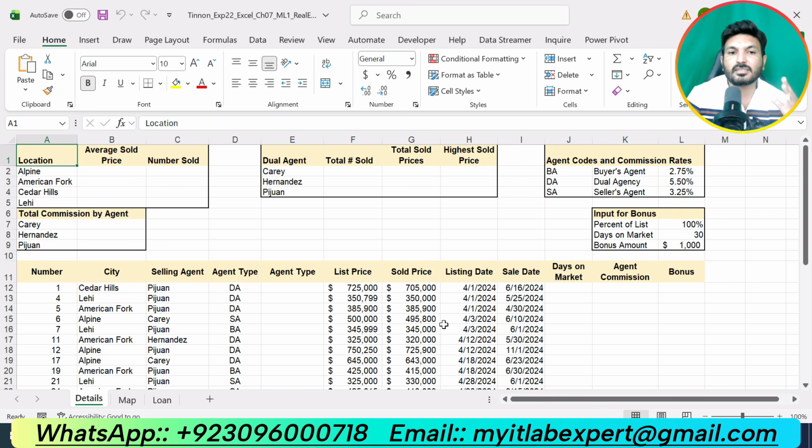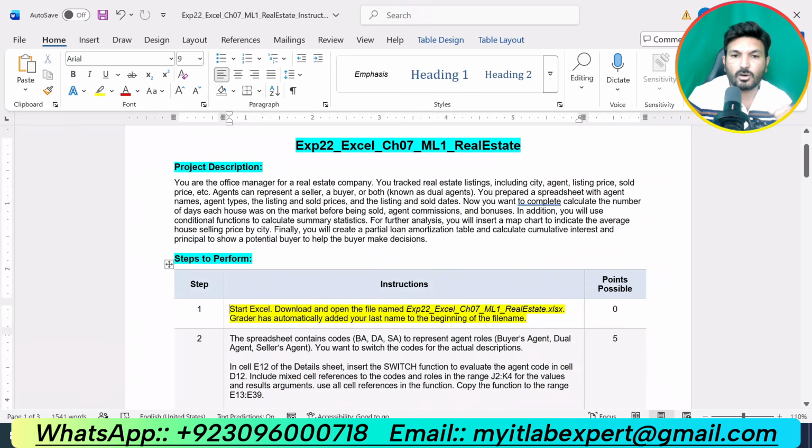So your first task in this assignment is to download and open this Excel workbook. I have already downloaded it, and you can download it from your Pearson or course dashboard. So there is nothing else to solve in step number 1. Step number 1 is just about downloading this Excel workbook. So now let's move to step number 2.